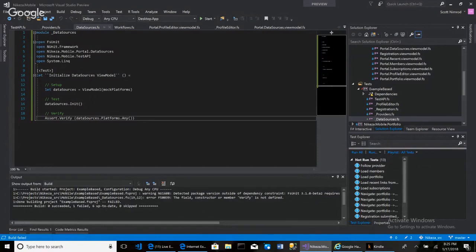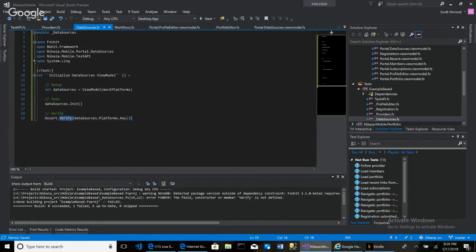You know, it would help if I had some IntelliSense. All right, so it says the field constructor verify is not defined. Oh, okay. What do you mean you're not defined? Like, what else is there? If I hit dot, did I spell verify right? It looks right. Why isn't verify defined? Assert dot verify. What is the problem? The field or constructor or member verify is not defined. Assert dot verify.